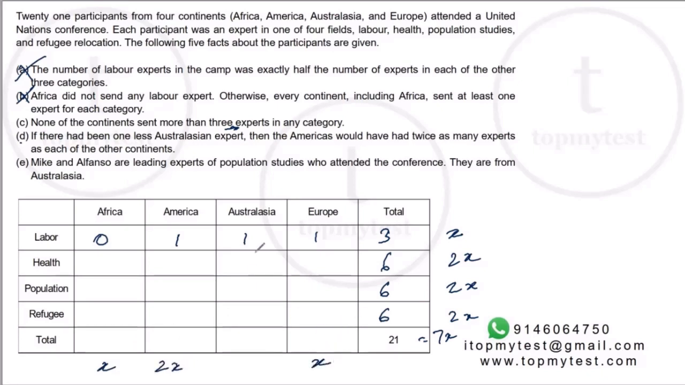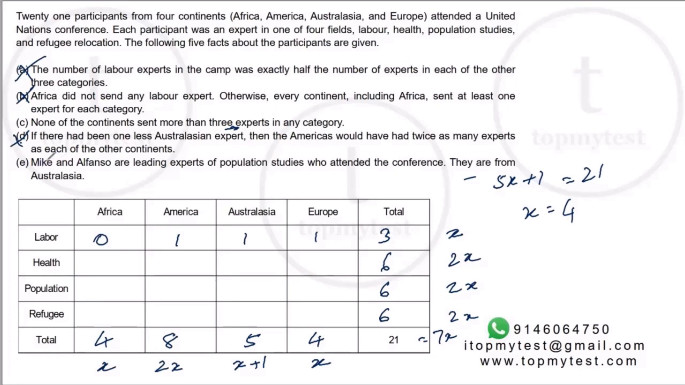Europe will have X, and Australasia would have X plus 1, because if you reduce it by 1, then America would have double of all of them. So if I rewrite this, this will be 3, 4, 5. 5x plus 1 equals 21, so x should be equal to 20 by 5, which is 4. So this should be 4, this should be 8, this should be 5, this should be 4. Total of 21. Right? This is done.